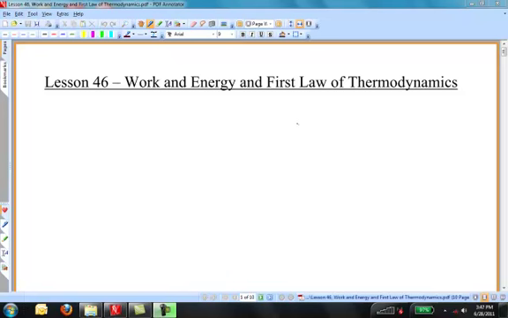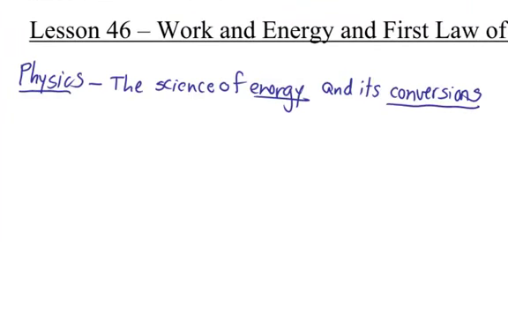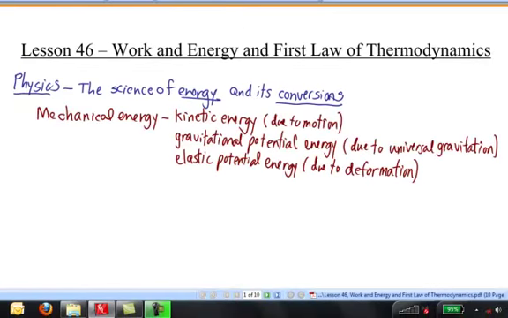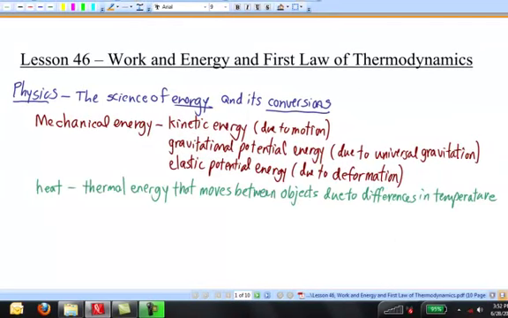You'll recall that in one of the very first lessons of this course, we stated that physics is the science of energy and its conversions. So far in this course, we've described kinetic energy, gravitational potential energy, and elastic potential energy, the three kinds of mechanical energy. We've defined heat as thermal energy that moves from one body to another as a result of temperature differences. We've mentioned that thermal energy, something that we've called internal energy, is the kinetic energy of the random motions of all the particles contained in a substance.